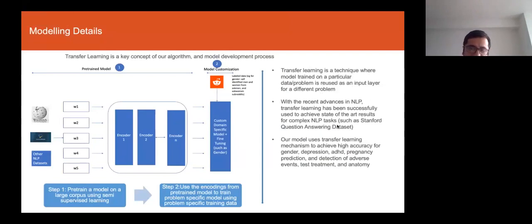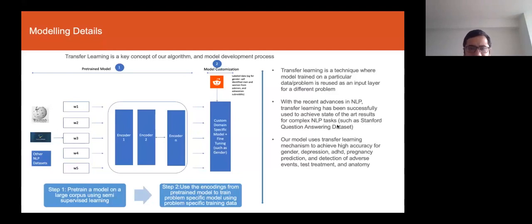This sort of transfer learning has been successfully used to achieve state-of-the-art results for complex tasks, such as the Stanford Question Answering Dataset. Stanford has made a data set public, where there are questions and answers from Wikipedia, and this became the benchmark data set where transfer learning models have been able to achieve better predictive accuracy than humans themselves.